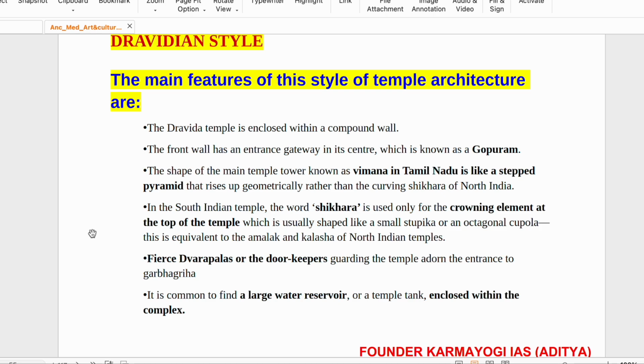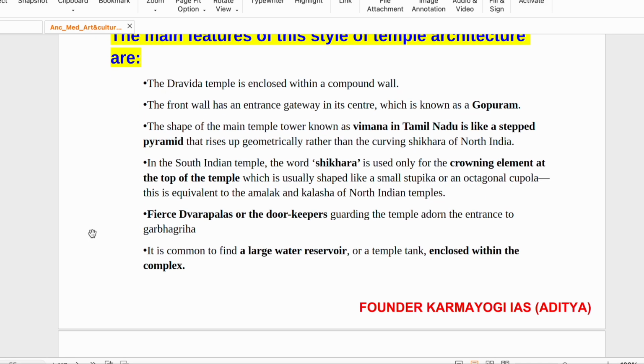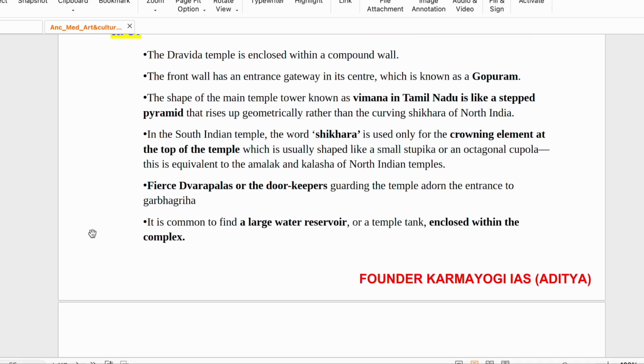The shape of the main temple tower, known as Vimana in Tamil Nadu, is like a stepped pyramid. We had discussed this earlier as well: the curvilinear Shikhara is in northern India. And in southern India, the meaning of the word Shikhara is different. It is used for the crowning element at the top of the temple. So the crowning element on top of the pyramid, like the kalash, is called Shikhara in southern India. So the meaning also changes.